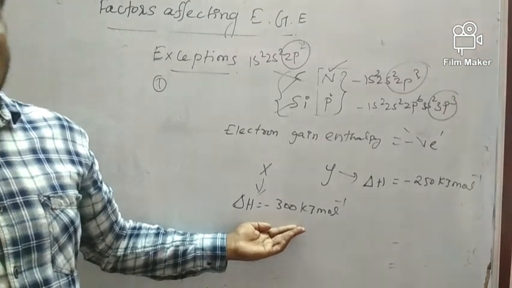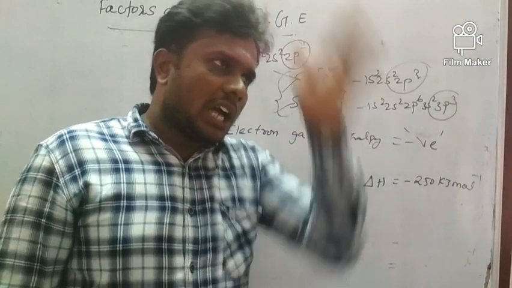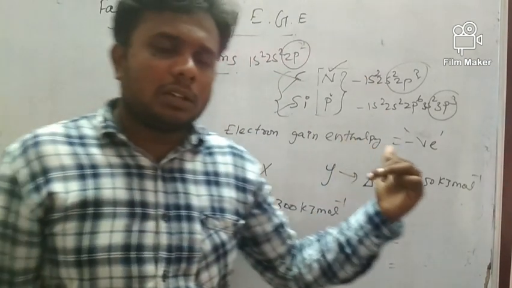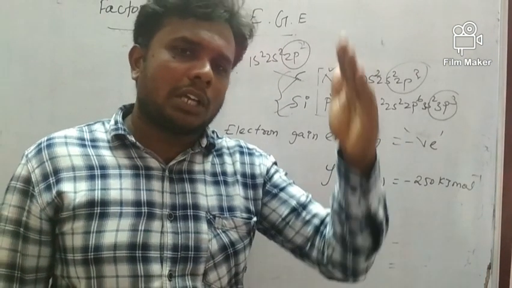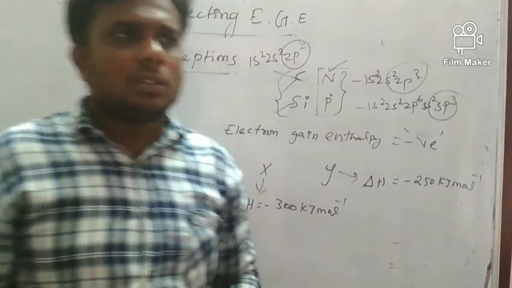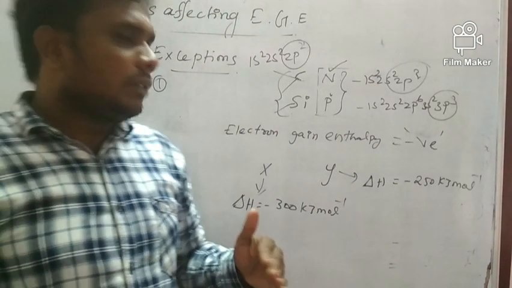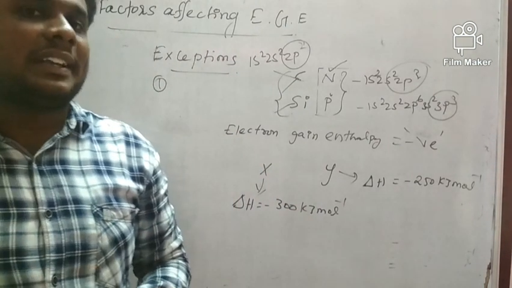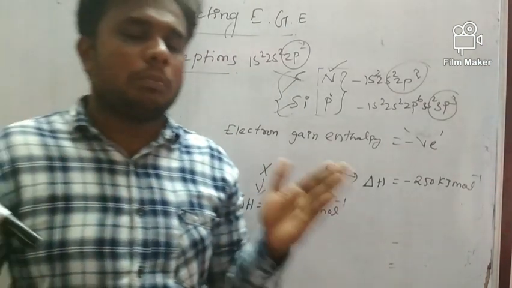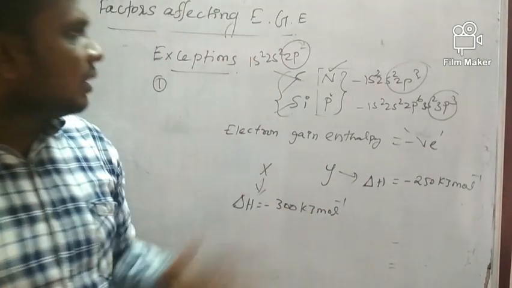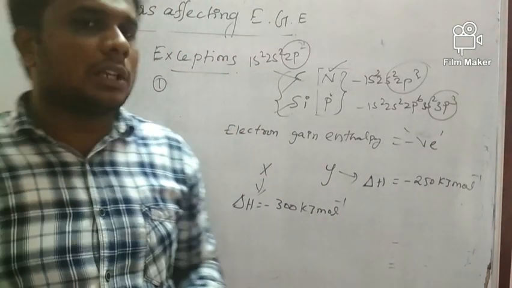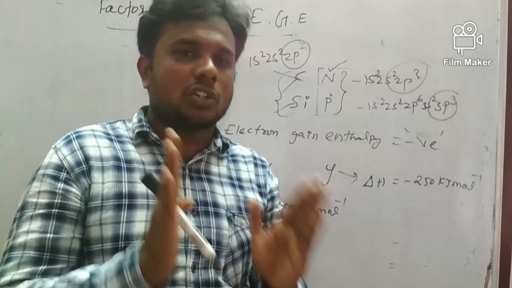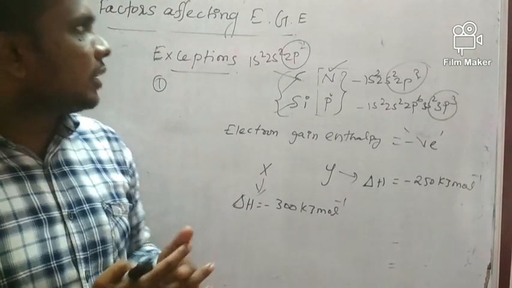When we move down the group, the electron gain enthalpy value, the negative value, decreases, so it is a less negative value. When you move along the period, elements will have a more negative electron gain enthalpy value. Please note this very important point. This is the difference between electron gain enthalpy and electron affinity, but both processes involve adding an electron to the atom.